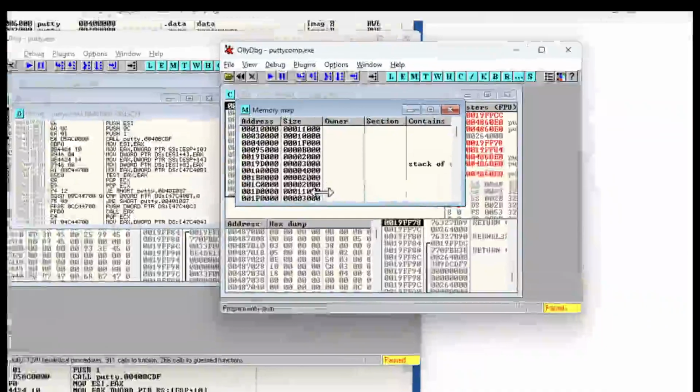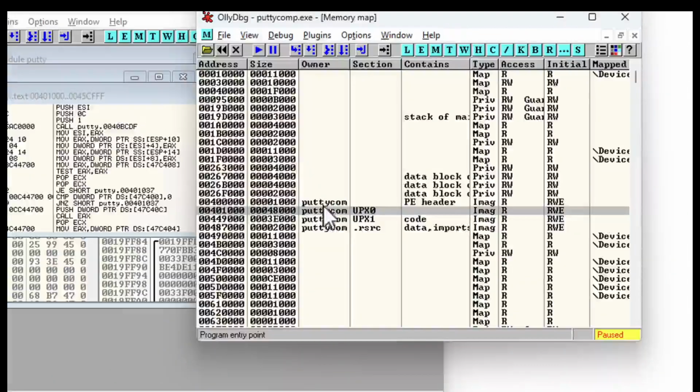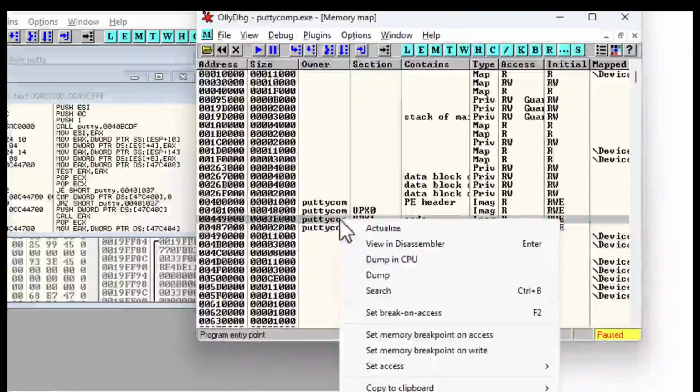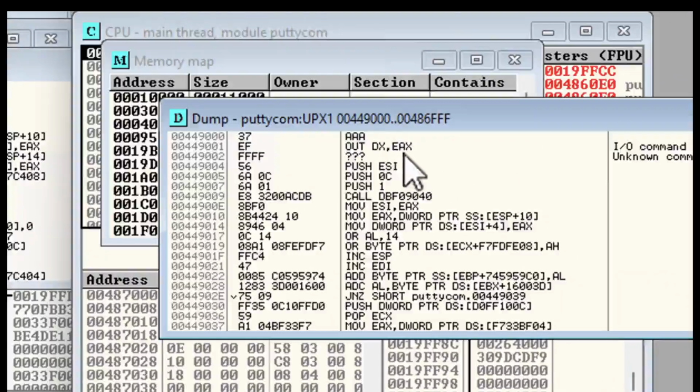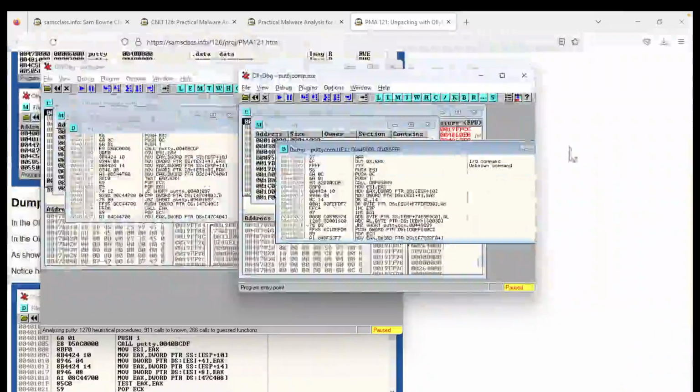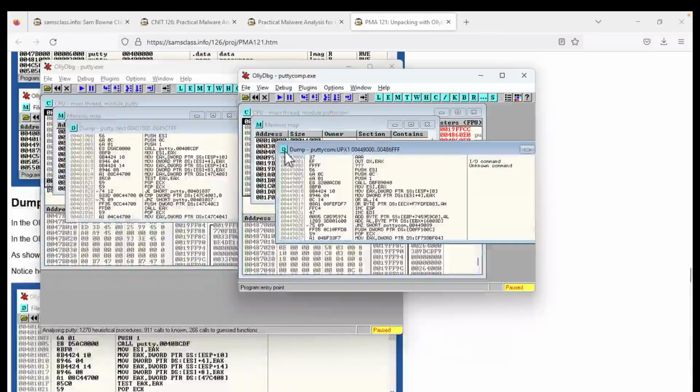If I dump the next section, UPX1, the only other section, it tries to interpret it as assembly language, but it's garbage, meaningless, uninterpretable junk. This is really not assembly language. It's just compressed data.